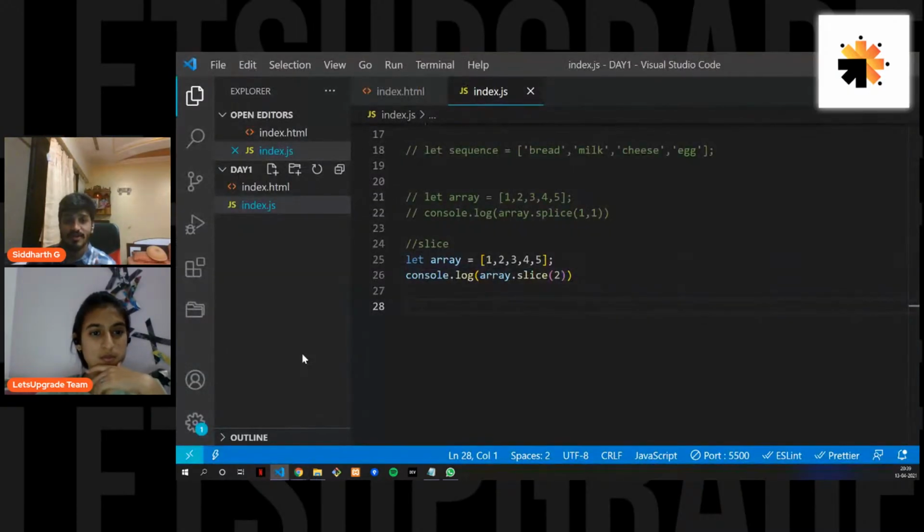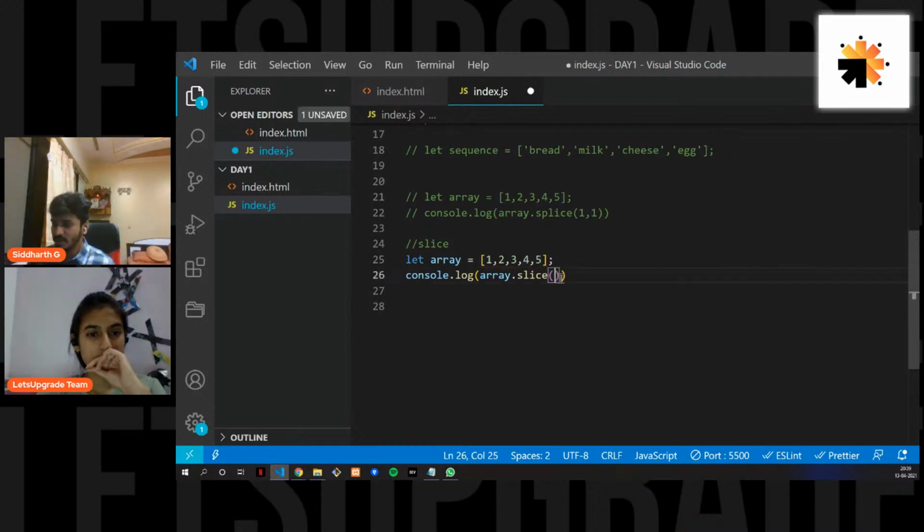Now what you can do in slice. Suppose I want 4 and 5. In the slice method you can also retrieve something from the back.